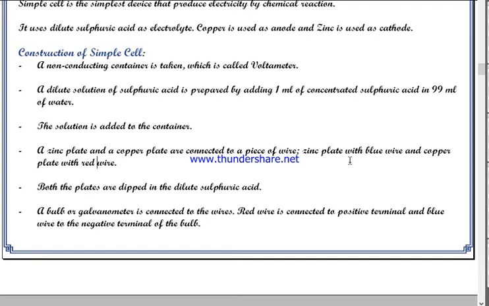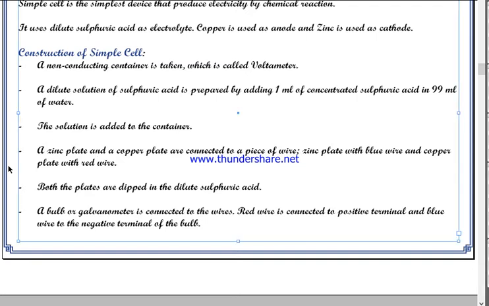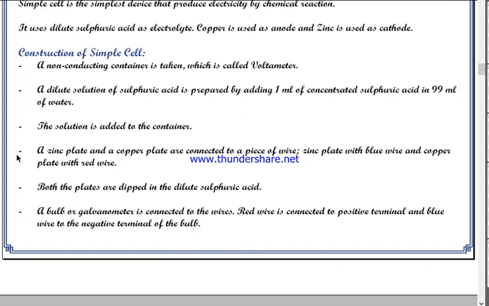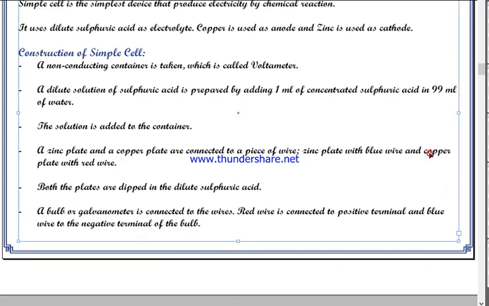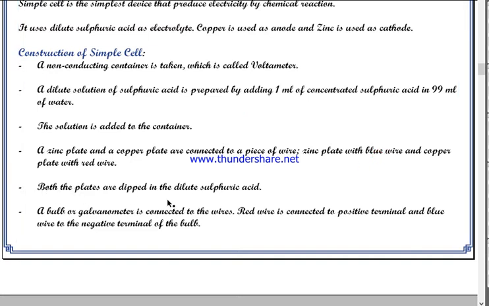Okay, the red wire is connected to the positive terminal. Yes, and the copper plate acts as the positive terminal in a simple cell. That's why the copper plate is connected to the red wire, and the zinc plate acts as the negative terminal, so it is connected to the blue wire. Then both plates are dipped in dilute sulfuric acid, and a bulb or galvanometer.